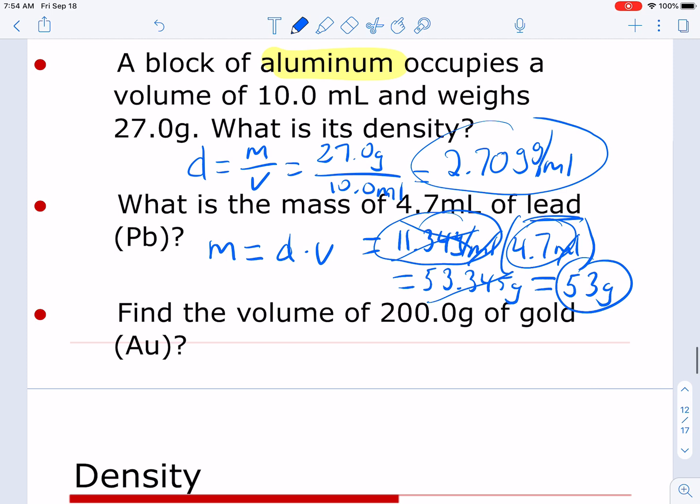Find the volume of 200 grams of gold. Okay, I can find volume. Using my notes up above, I realize volume is equal to the mass divided by the density. I plug in my mass, which is 200 grams. Notice 4 significant figures that it has. And then the density. Well, where do I get the density of gold?